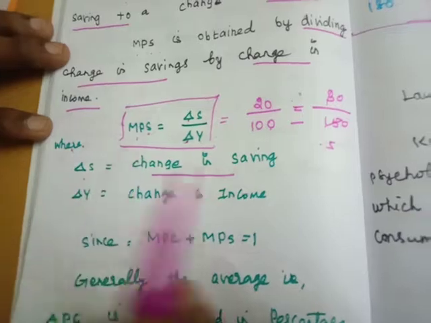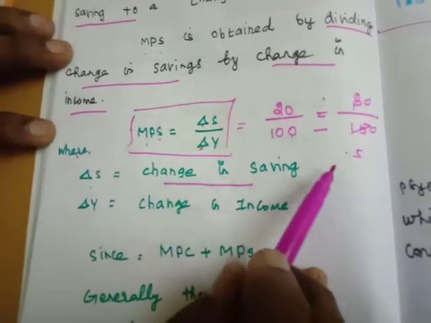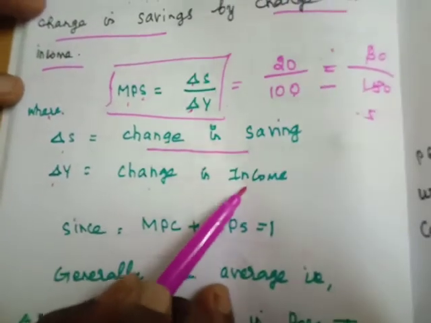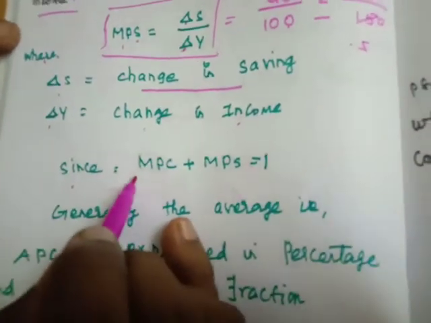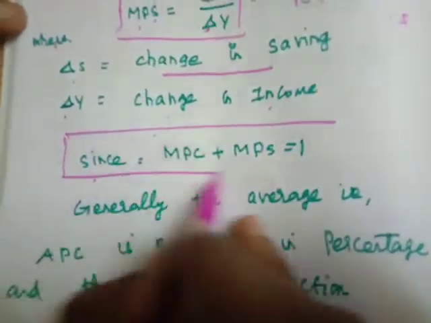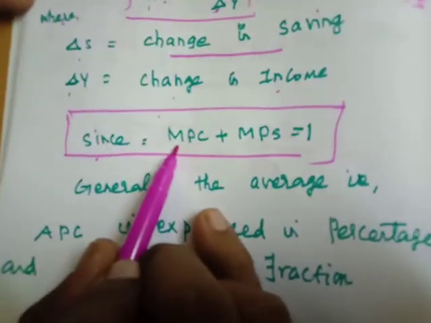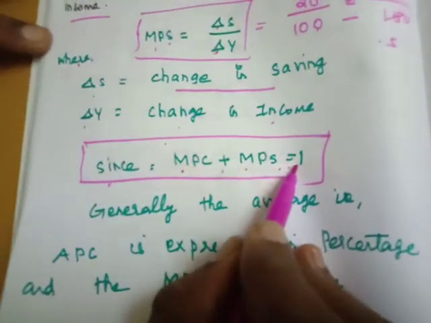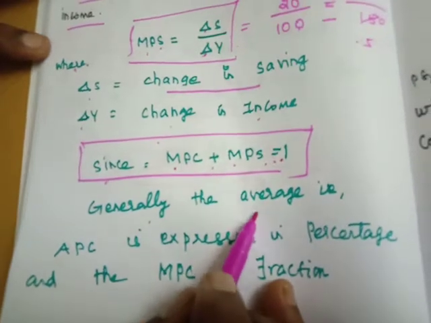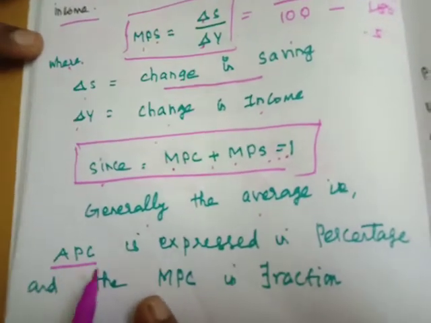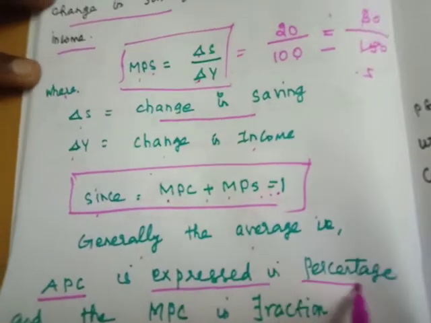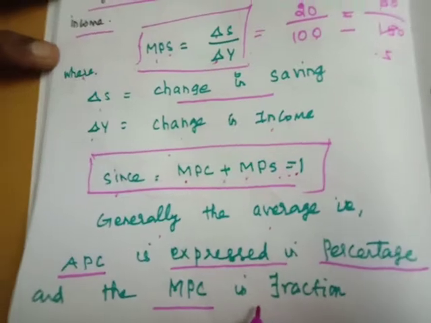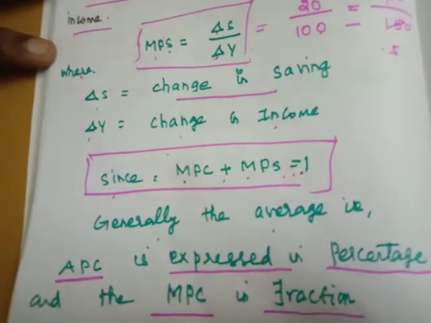How many rupees of your saving will increase with the increase of your income, and delta Y is equal to changes in income. Since the marginal propensity to consume, the other formula is marginal propensity to consume plus marginal propensity to save is always equal to 1. Generally, the average propensity to consume is expressed in percentage, and the marginal propensity to consume is always represented in fraction.